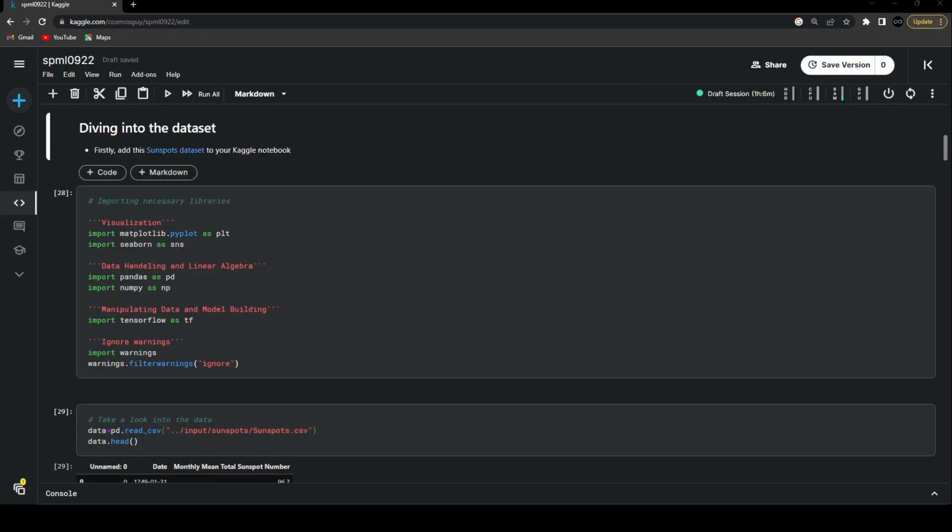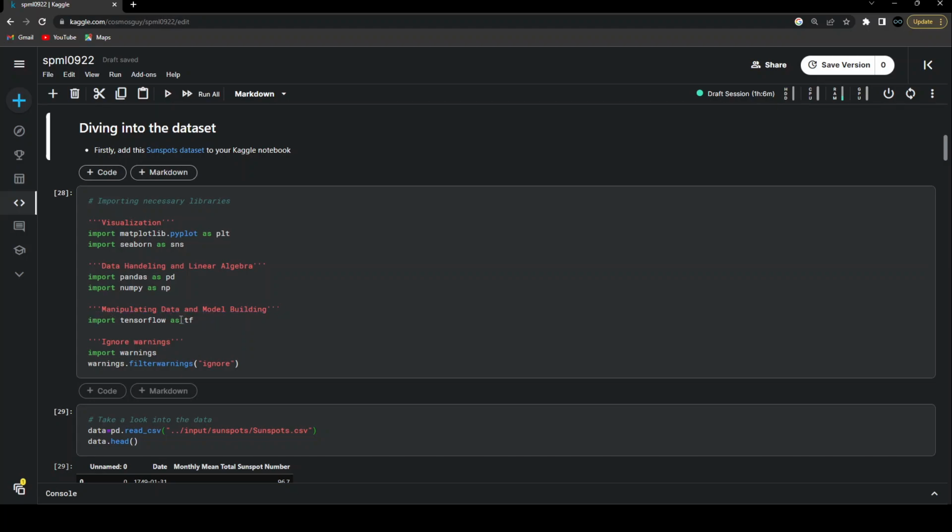So let us now start with the coding part. First of all, I'll be importing all the necessary libraries that we are going to use throughout this project. Starting with the visualization ones, I'm importing matplotlib and seaborn. Then, in order to handle the CSV data and to deal with the arrays in linear algebra, I'm going to import pandas and numpy respectively. Then, to manipulate the data in a way that our model is going to understand, and to build the model, train it, test it, and all that kind of stuff, it's going to be taken care of with the help of TensorFlow.